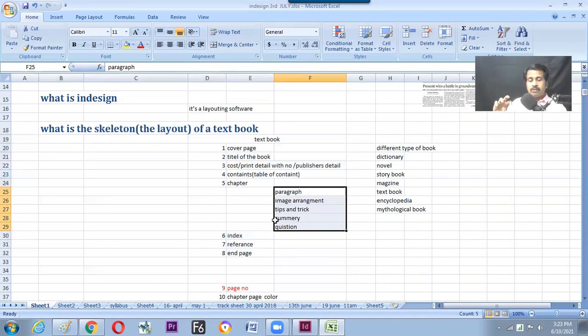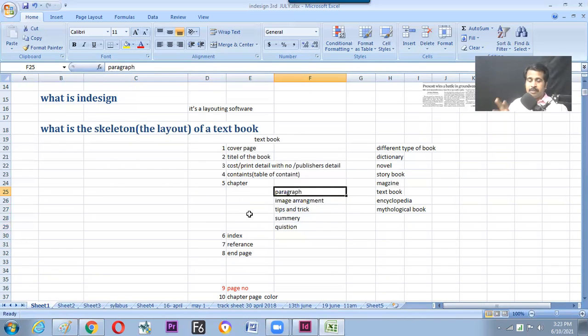So how does the designer maintain this? Again, if it is asked just 1 minute before to change all the chapter names, the style is not appropriate, change the color. Then within a fraction of a second, all the chapter names have to be changed. That type of arrangement is done in InDesign. Fine then. So chapter. Now let's go for every paragraph of the chapter, which will be in a single style, like the body of the book.